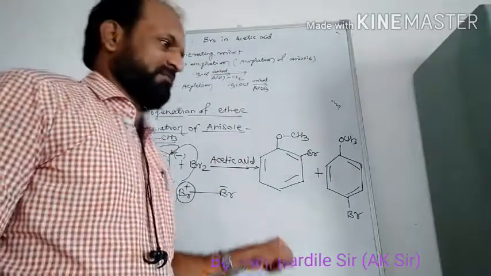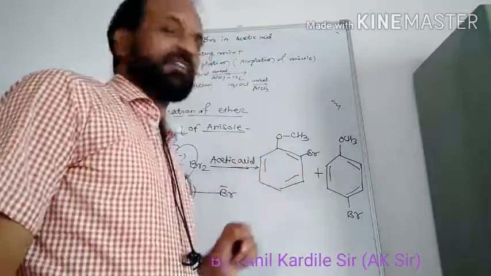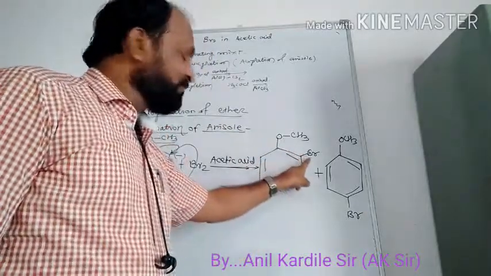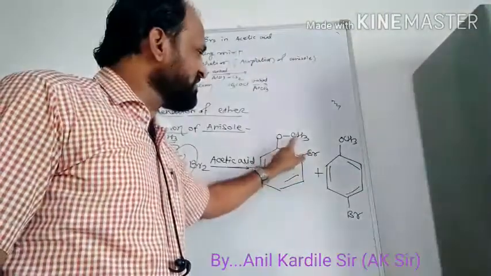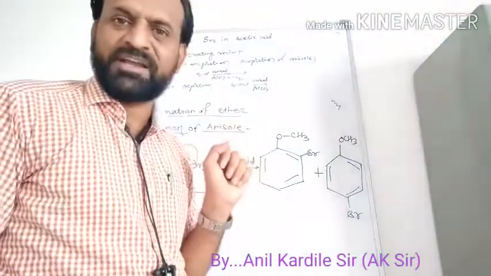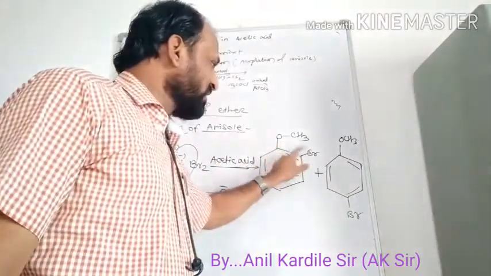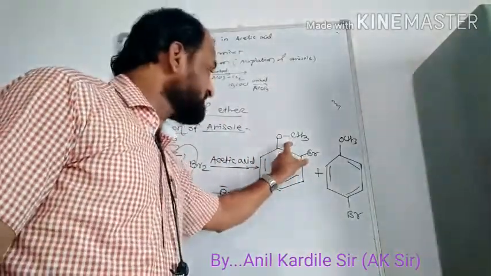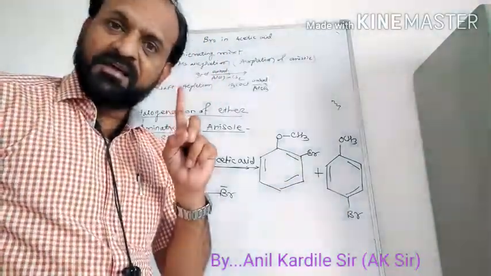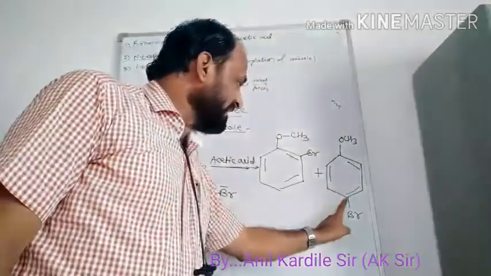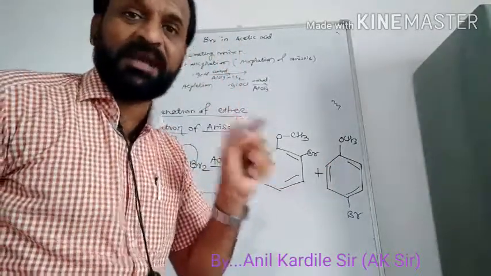So remember, we know the basics of ortho and para substituents. When Br is present at the ortho position, is there any chance to form hydrogen bonding? No. So this product will be unstable as compared to the para product, because when Br is attached to the fourth position, that is the para position, it shows symmetry.